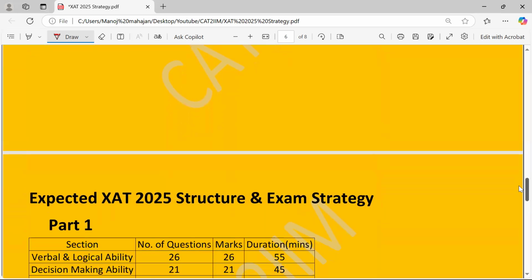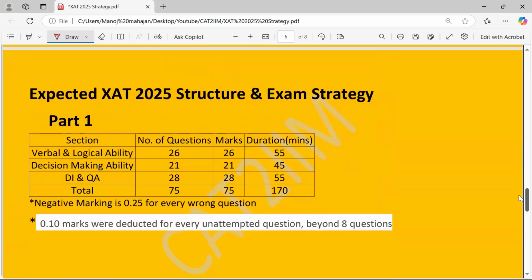Let's have the last part over here where we're going to plan the strategy, right? So this is the expected XAT 2025 structure, and let's see what strategy we can look forward to. I'm assuming 26 questions in verbal and logical ability, 21 in decision making, and 28 in DI and QA. So in total that makes 75. Marks of course are the same: 26, 21, 28, overall 75.